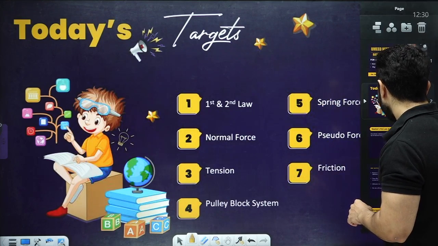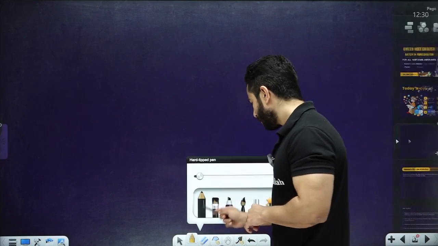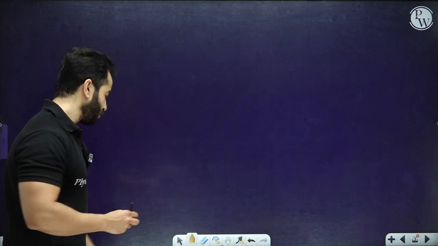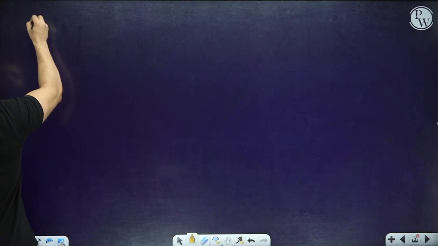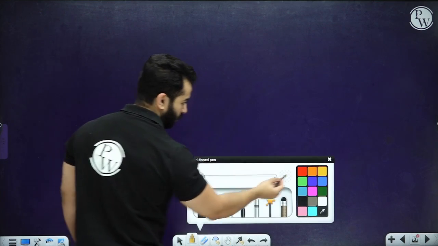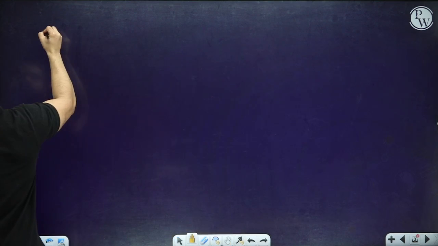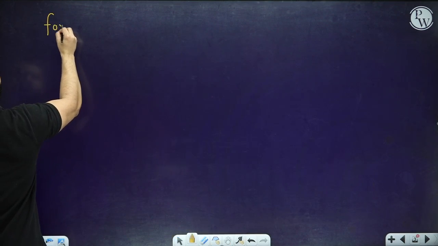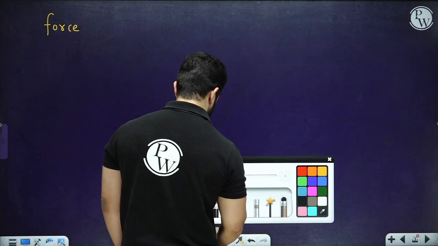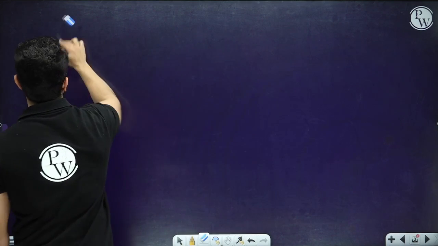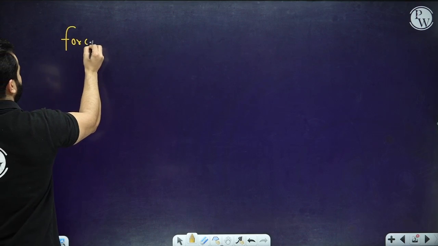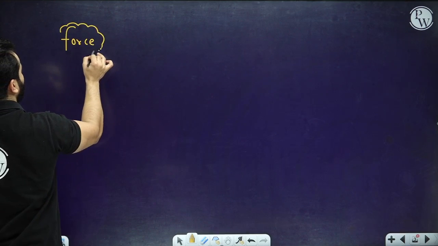Let's start our class. As I've told you, first let's quickly try to write what we really mean by force, right? So right from the junior classes you might have learned this, that force is an effort in the form of push or pull.